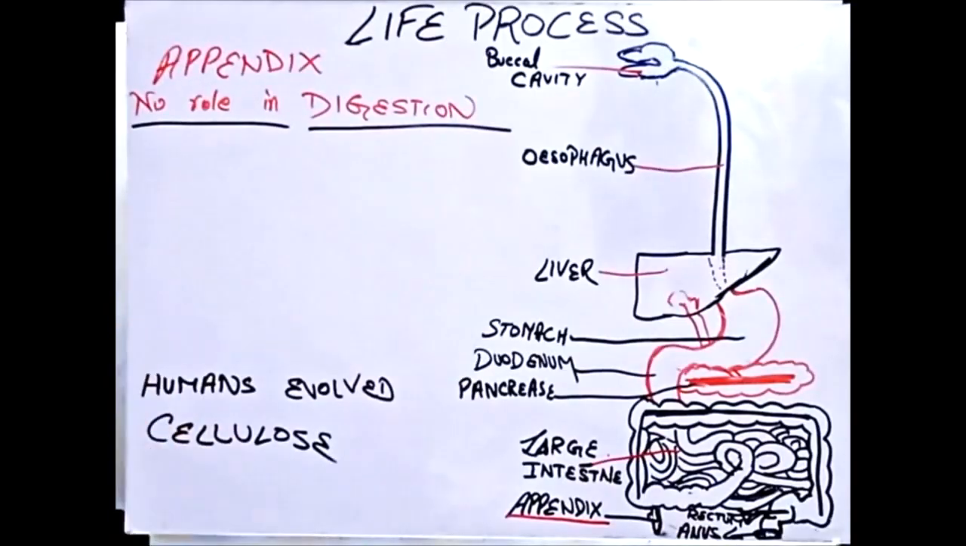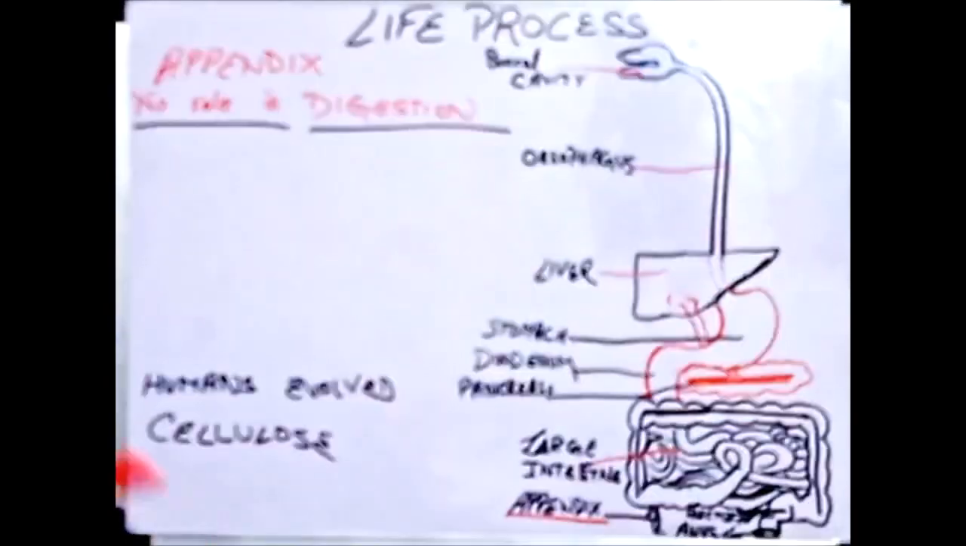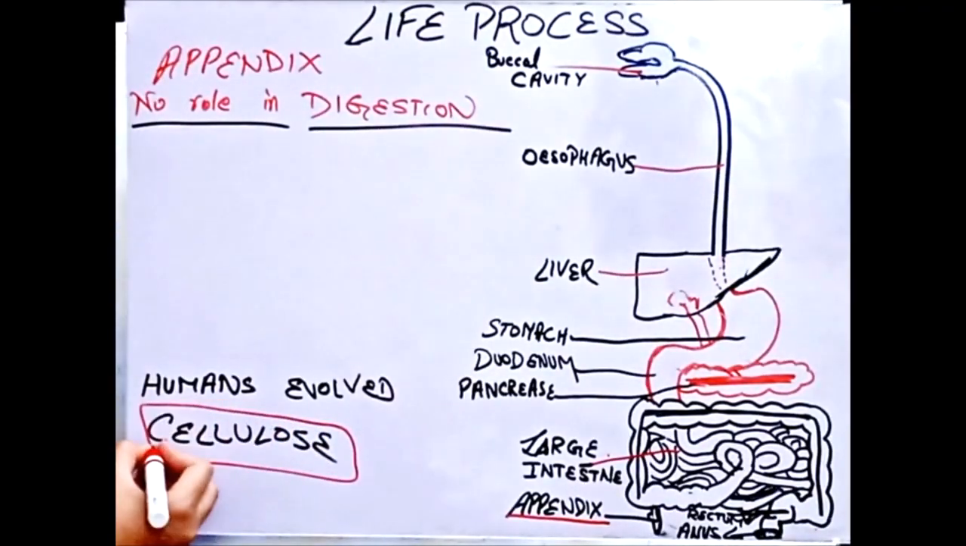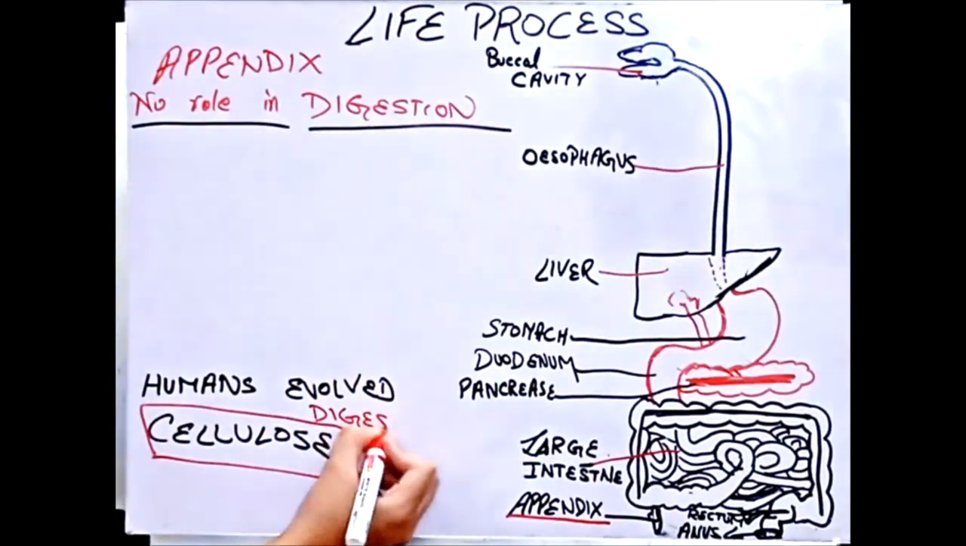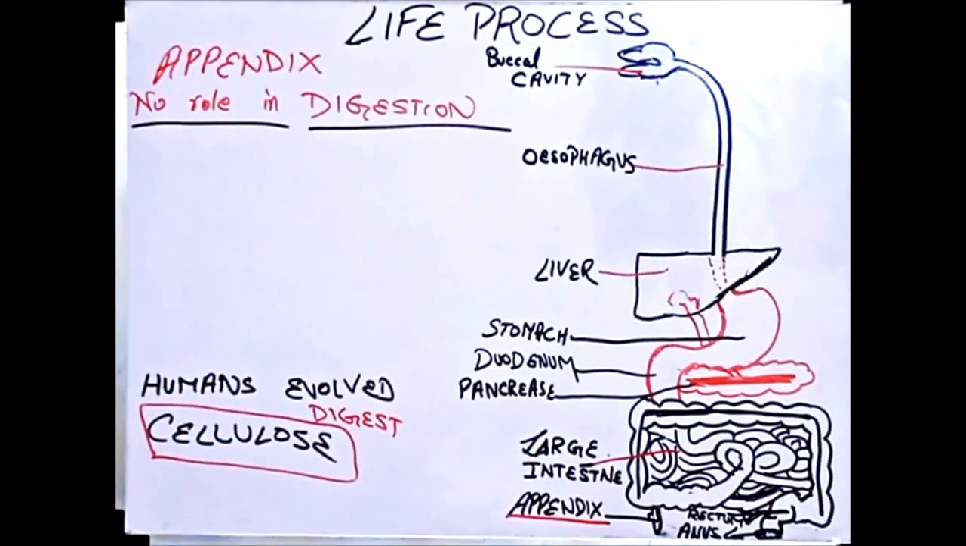The appendix's main function is to digest cellulose. Even now, the appendix can digest cellulose. So you can say that the appendix's main function is to digest cellulose. That's the only work our appendix does. But we don't intake cellulose. So now what happened is, after humans evolved, there is a kind of